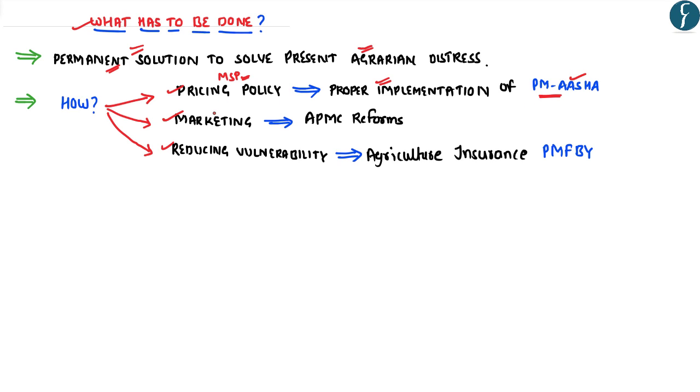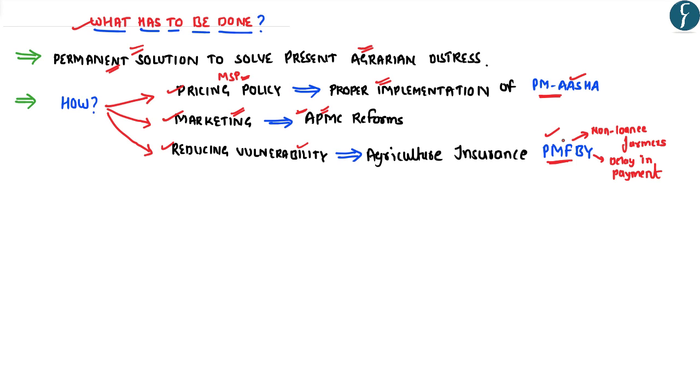Similarly, as we have discussed, the APMCs in India have proved to be a major hurdle for the development of an agricultural marketing infrastructure. Hence, accordingly, the government has to focus on bringing about the APMC reforms. Similarly, the government of India is implementing the Pradhan Mantri Fasal Bima Yojana in order to reduce the vulnerability of the Indian agriculture. However, this particular scheme is facing certain implementation challenges.